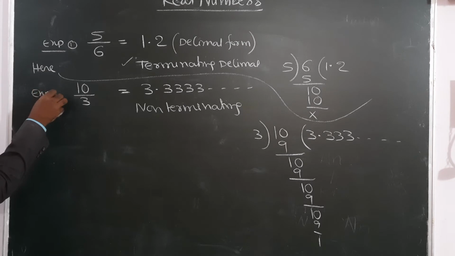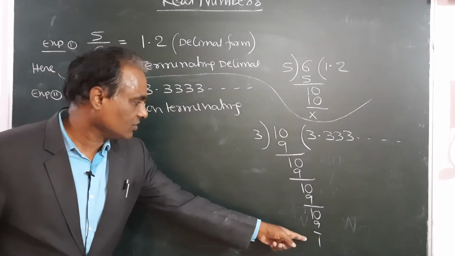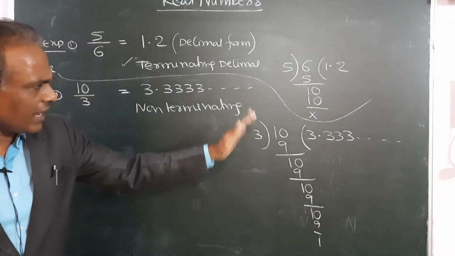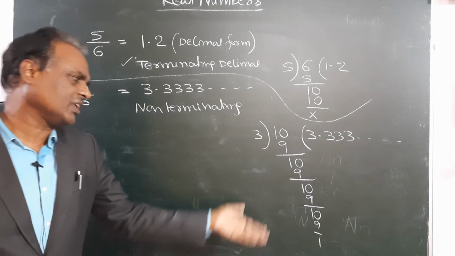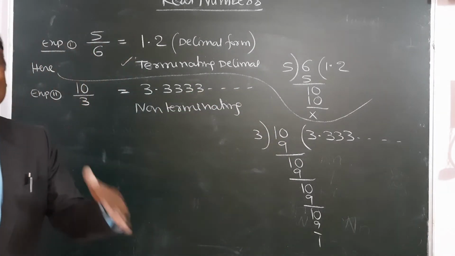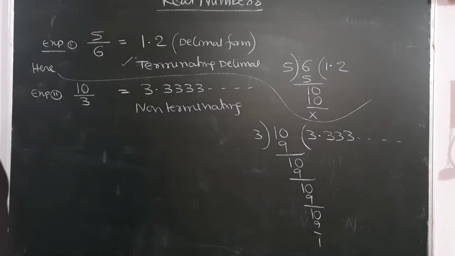Example 2. 10 by 3. You write down this division, so it is continuous, there is no end. If you do the division any number of times, there will be a remainder, and it will keep on continuing. Write down that example, 10 by 3 is equal to.